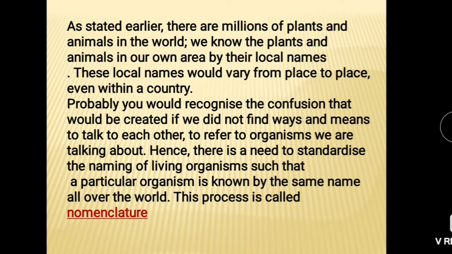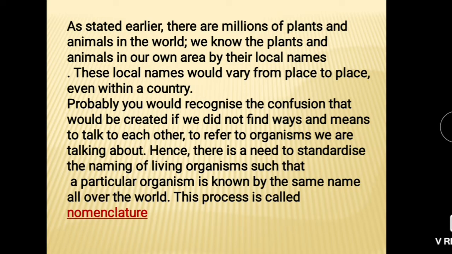As stated earlier, there are millions of plants and animals in the world. We know the plants and animals in our own area by their local names. For example, I am Maharashtrian. I know mango tree as amba. We call it आंब्याचे झाड. In Hindi, people call it आम का पेड़. In English, you call it a mango tree.